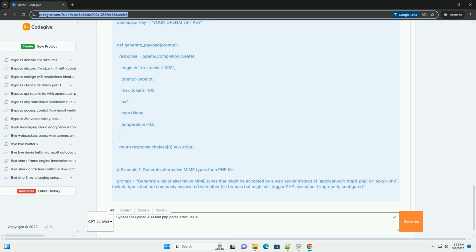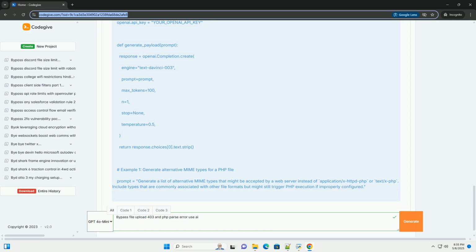3. Modifying the HTTP request. Create a PHP file, example shell.php, containing the PHP code you want to execute. Use Burp Suite or a similar proxy to intercept the HTTP request when uploading the file.